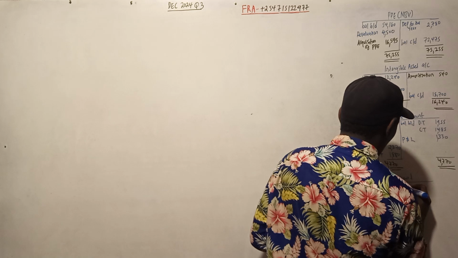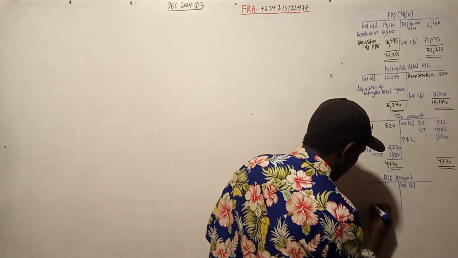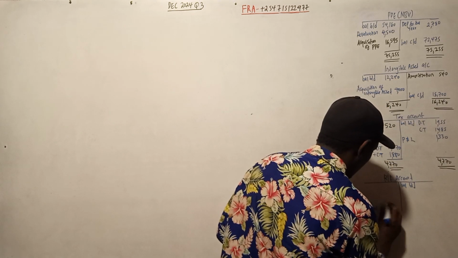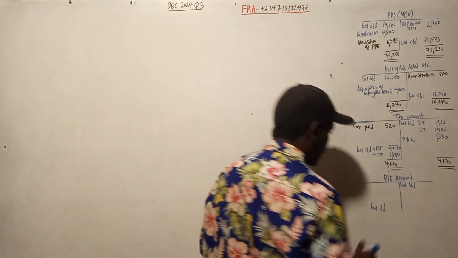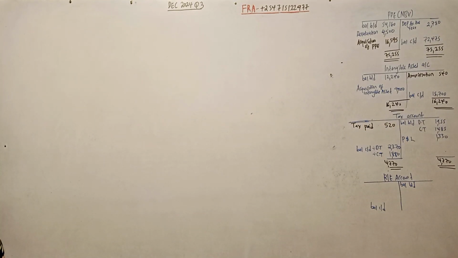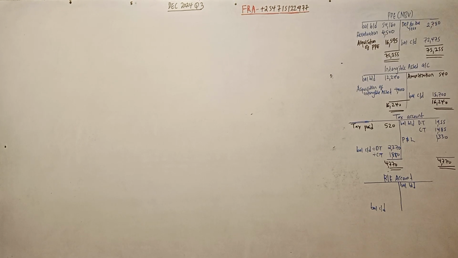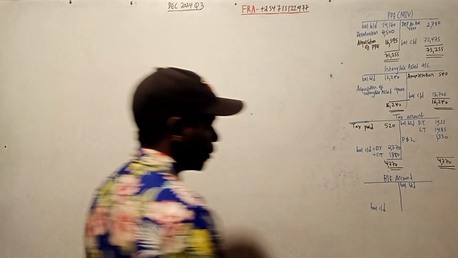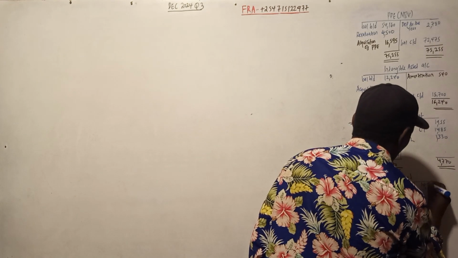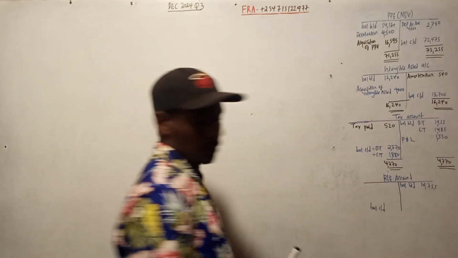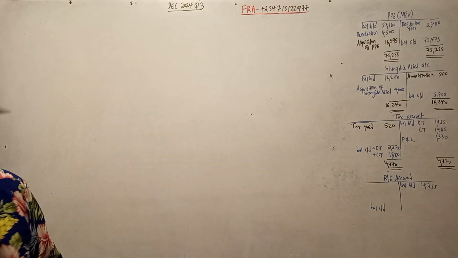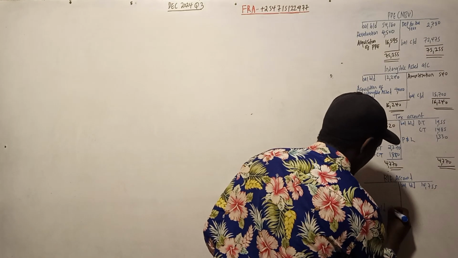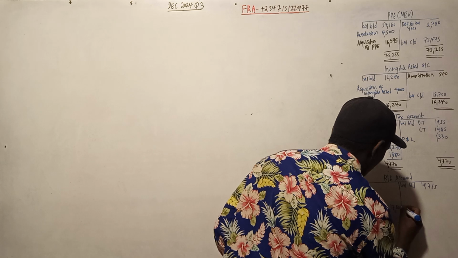Balance brought down, then balance carried down. What's the balance at the beginning for retained earnings? If you go check, the balance at the beginning is 14,755, and then at the end is 17,505.